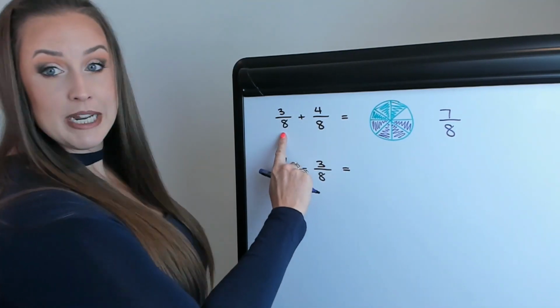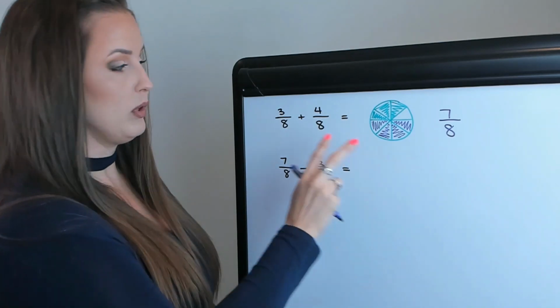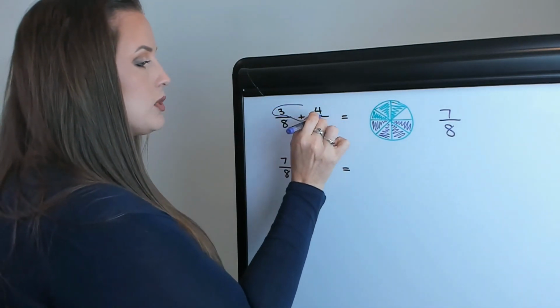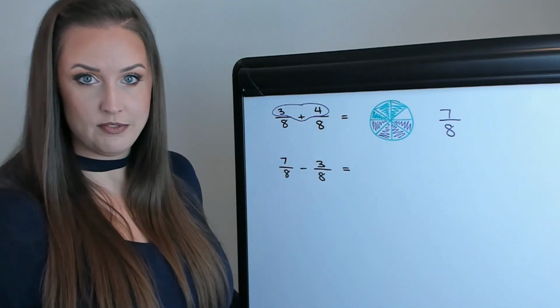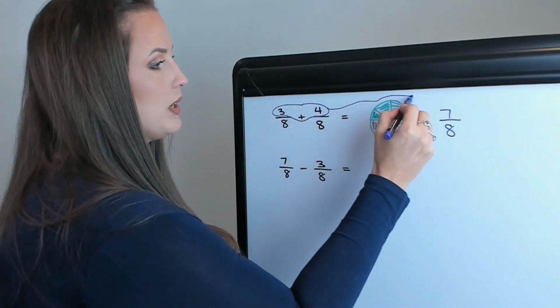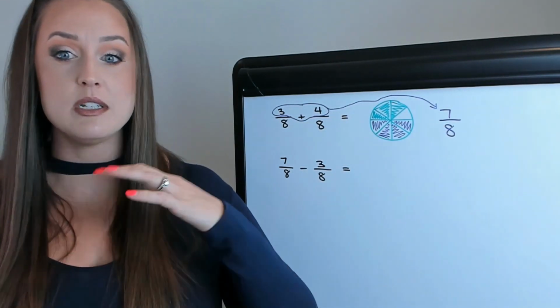So once the denominator is the same, leave it the same. So once they're both 8, leave it an 8. When they're common, leave it alone. What you're going to be doing is adding or subtracting the numerators of the fractions. So you're just doing 3 plus 4, and that's what's going to go on top. So I hope that illustrates why your denominators need to be the same.